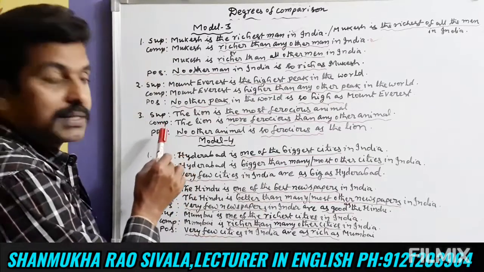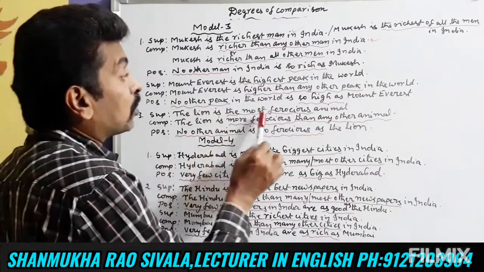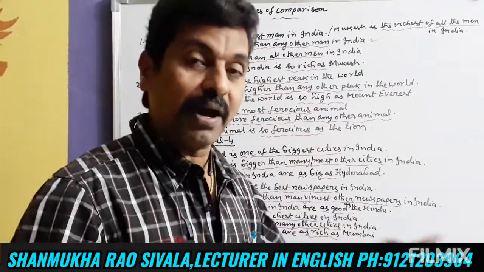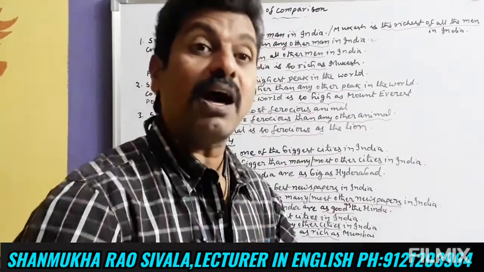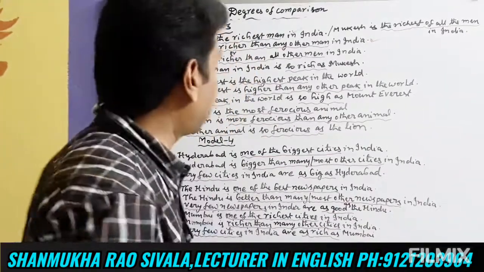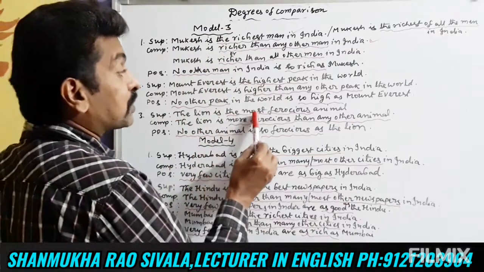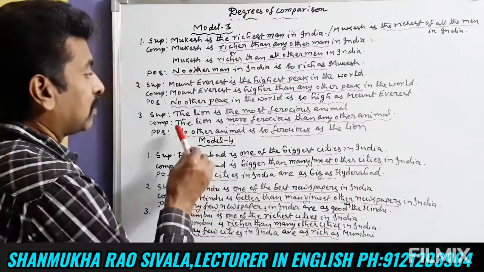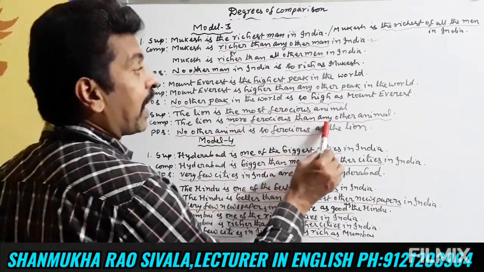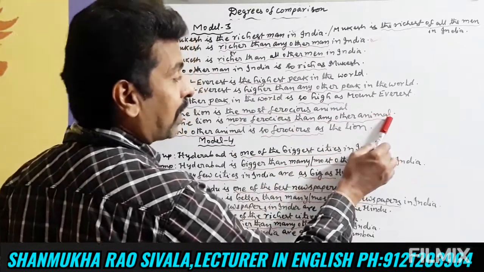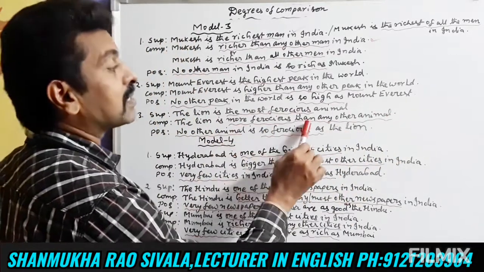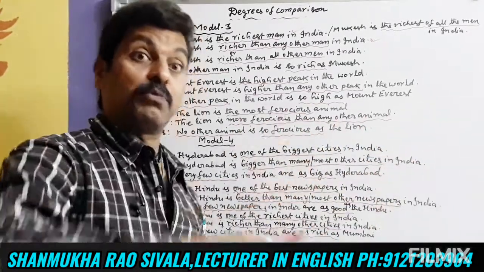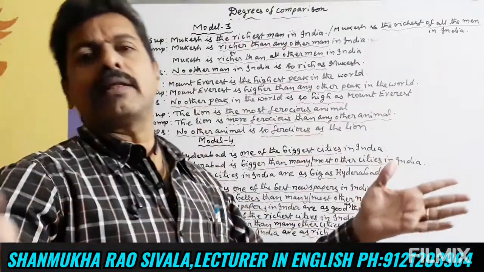Let us take one more example. The lion is the most ferocious animal. Ferocious means the lion is always ready to attack other animals, ready to kill other animals. Ferocious, aggressive. When we compare the lion with other animals, the lion is more ferocious than any other animal, singular form, animal. The lion is more ferocious than any other animal.